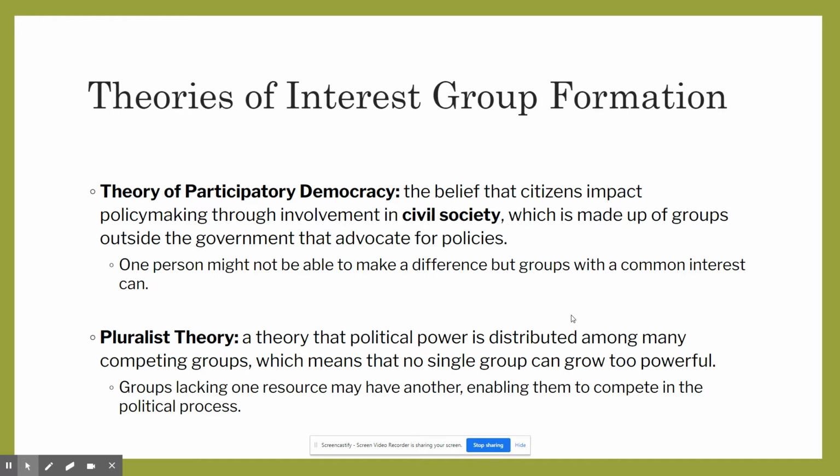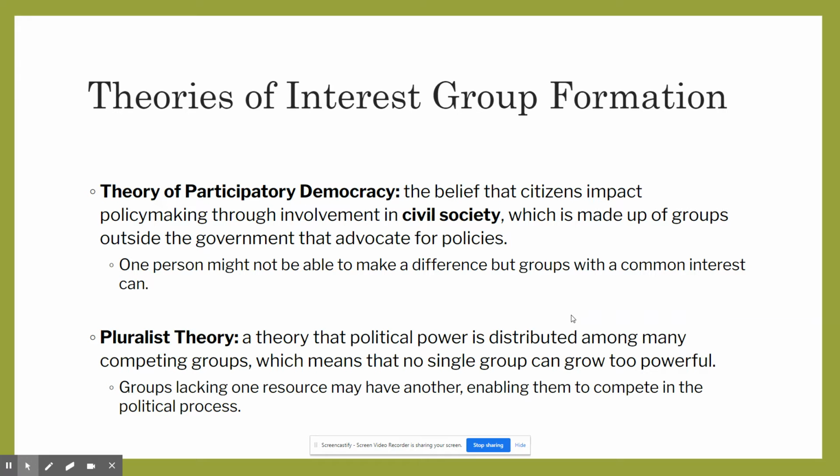Then there is pluralist theory, which is the theory that political power is distributed among many competing groups, which means that no single group can grow too powerful. Okay, so this is that idea that Madison was hinting at in Federalist 10. So when he talks about how no one faction is going to be able to become too powerful because the republic is so large, this is this pluralist theory.